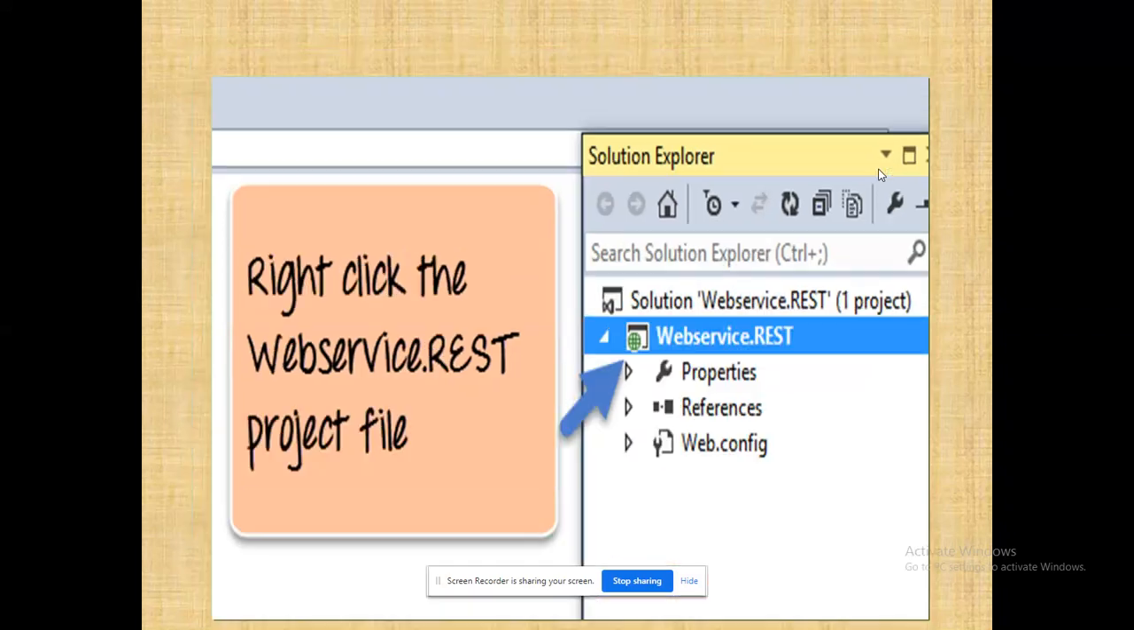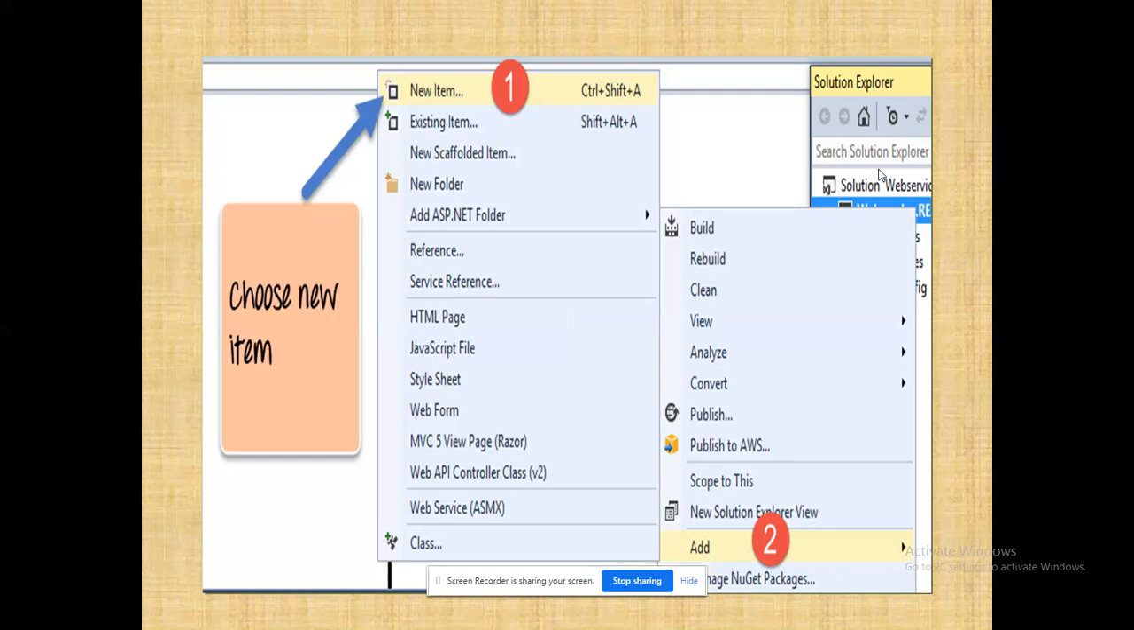So it is available here now. What I want to do is right click that project file. If I right click, I have to choose the New Item option from the corresponding menu. From that, I have to choose Add, right? See that options available over there.